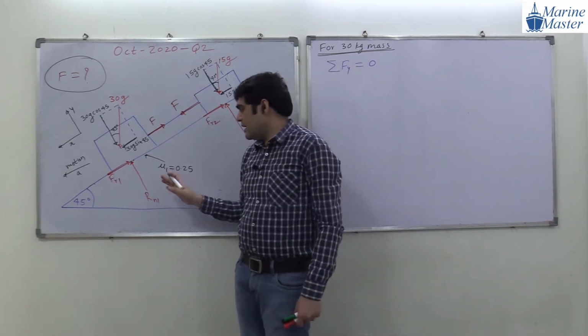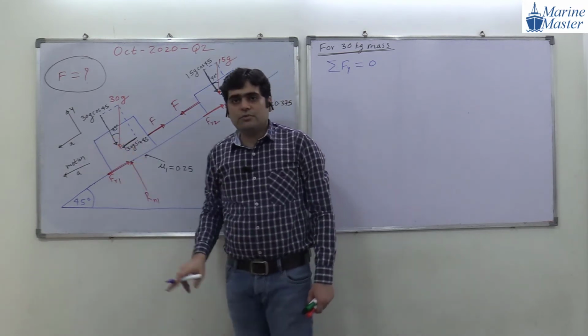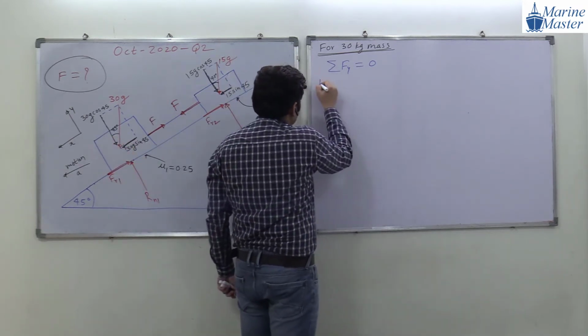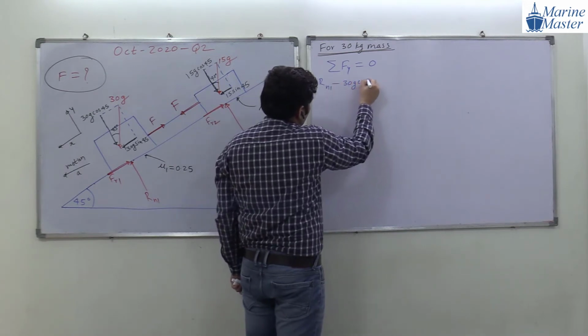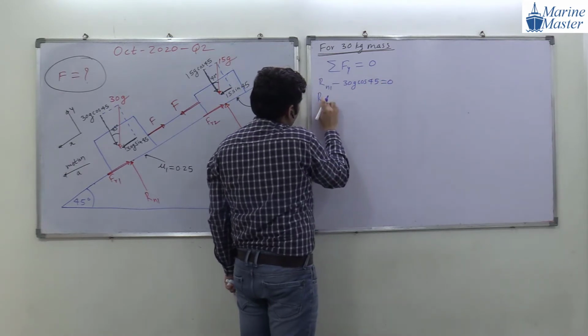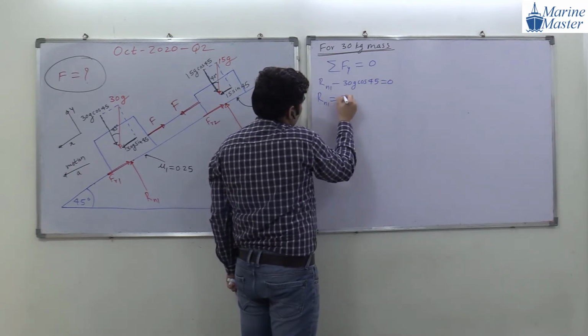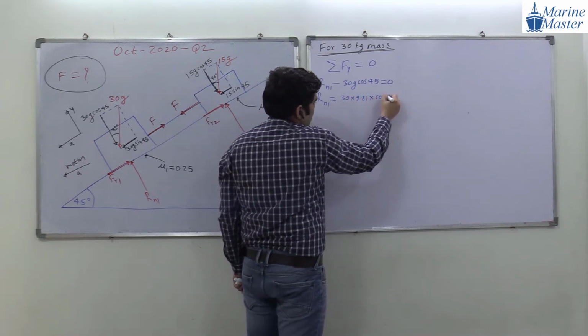What are the forces in Y direction for the 30 kg mass? So Rn1 and 30G cos 45. So Rn1 positive minus 30G cos 45 is equal to 0. So Rn1 will be equal to 30 multiplied by 9.81 into cos 45. Okay.